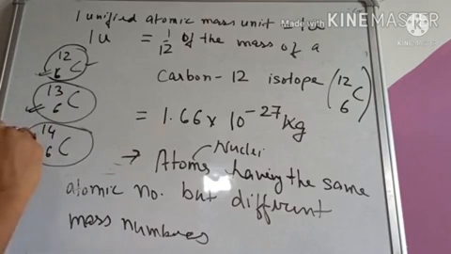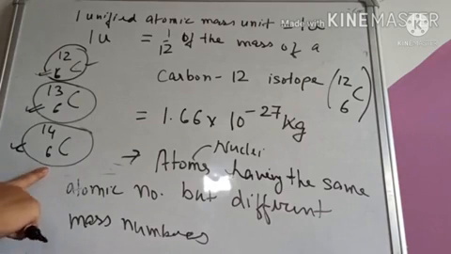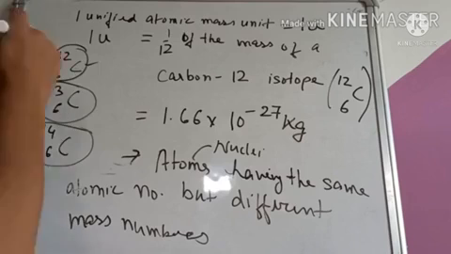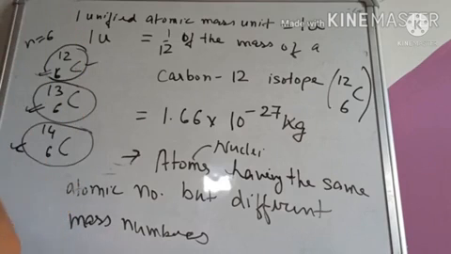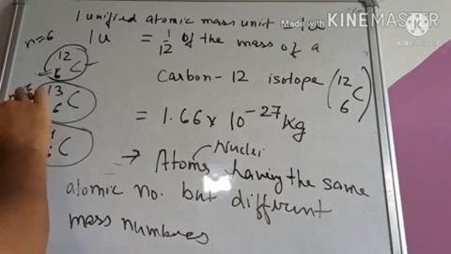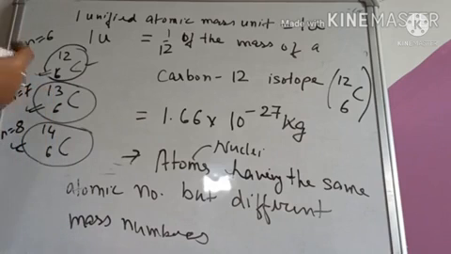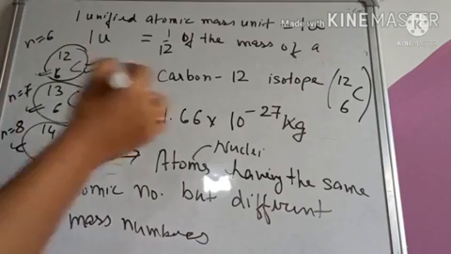In this one their atomic number is also 6, so here also there will be 6 protons and 6 electrons. The difference is in the number of neutrons. Neutrons will be 6 here, here the number of neutrons will be 7, and here the number of neutrons will be 8. The difference is in the number of neutrons. All these nuclei are known as isotopes.